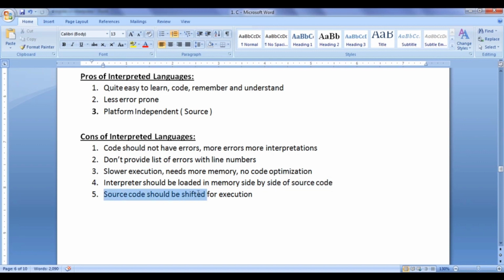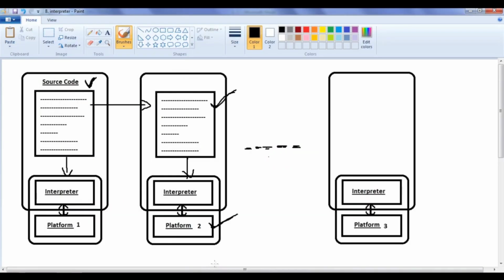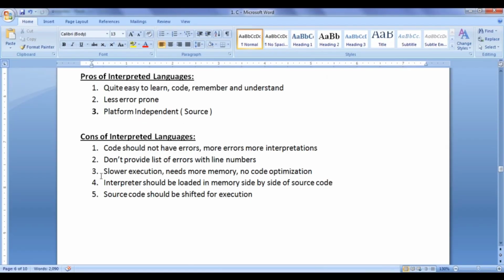Source code should be shifted for execution. As we know, you have to shift the source code to another platform for execution. That is one of the biggest limitations of interpreted programming languages. Of course, in day-to-day life or in corporates, we don't give source codes to someone else, right? Source code should be protected. But here there is no source code protection. If you want to execute the interpreted language codes, you must give the source code and execute that on another platform. That is one of the disadvantages. So source code should be shifted for execution.